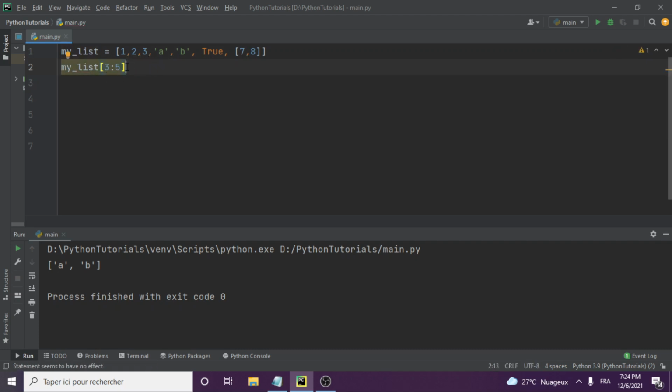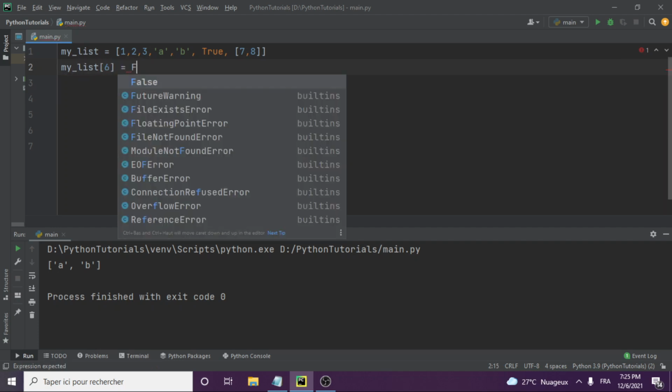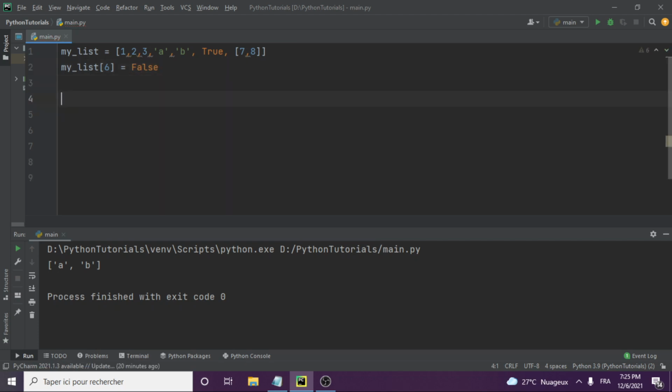Now that value, which was at index 6, I guess: 0, 1, 2, 3, 4, 5, 6. Yes, that value should become, instead, let's say false. So now let's print our list. Print my list, and then what do we get there? Let's run it. So good. We have 1, 2, 3, A, B, then now we have 4. So you see, that's how you could easily change a value in a list.